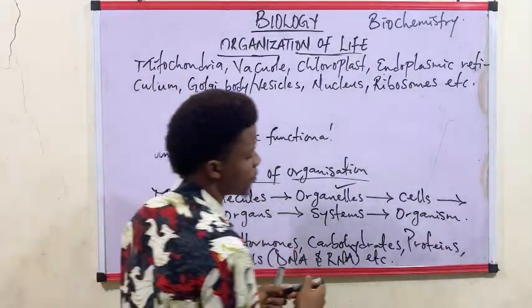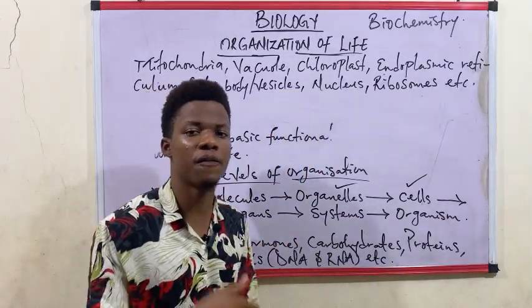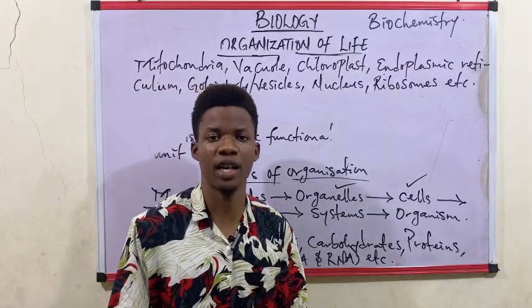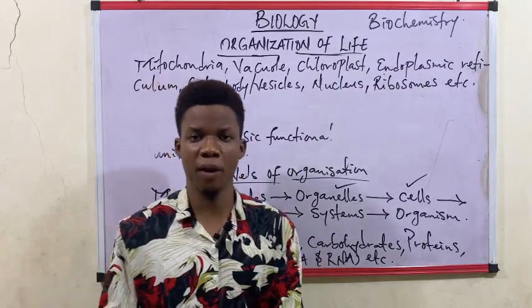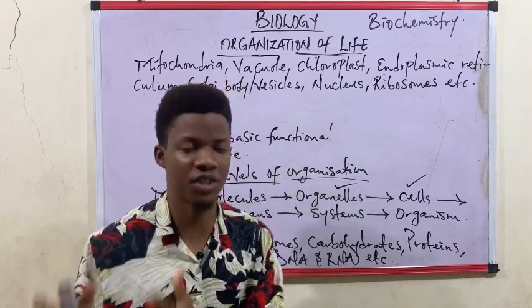Now let's go into the cell proper. Remember, we talked about the fact that the cell is the basic functional unit of life. There's a cell theory that simply states that there is no life apart from the life of a cell. That tells you the importance of a cell.